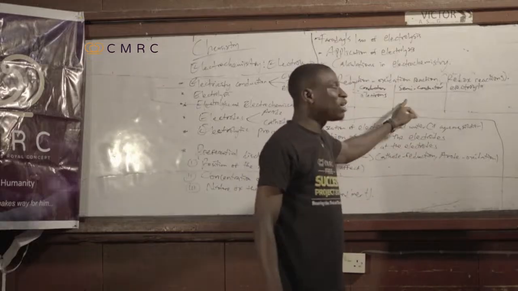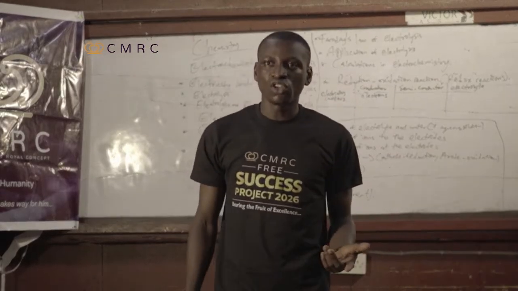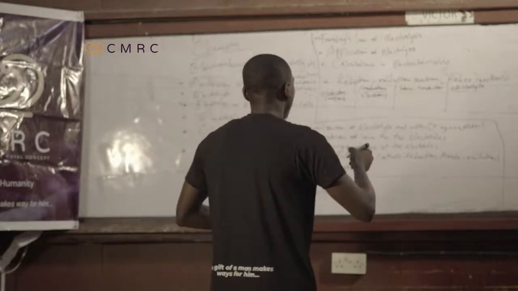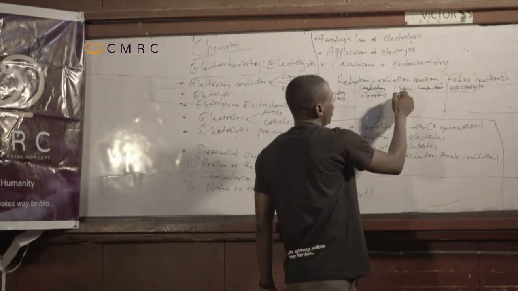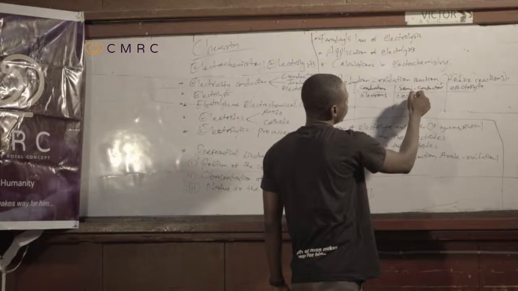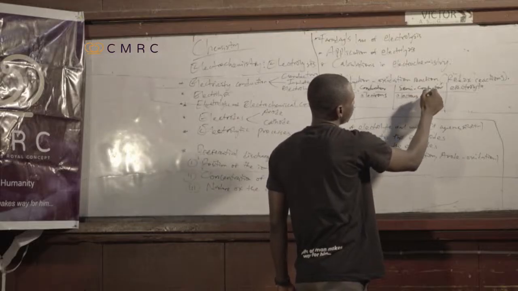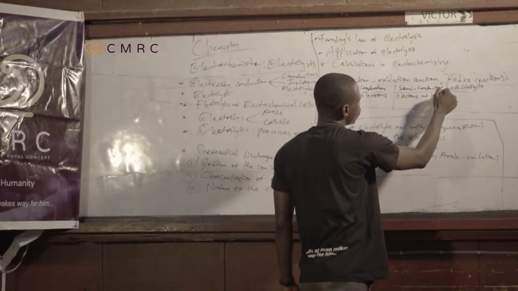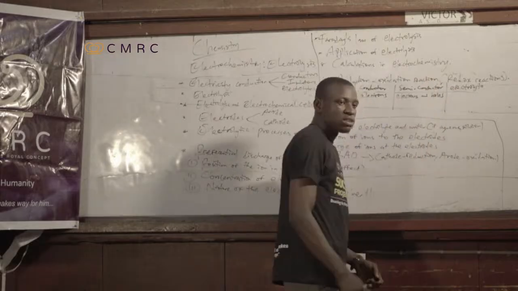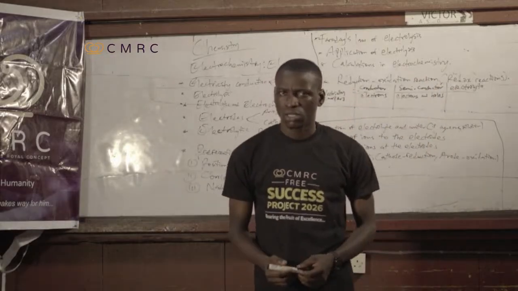Now, in the semiconductor, what are the electricity carriers? We call them electrons and holes.